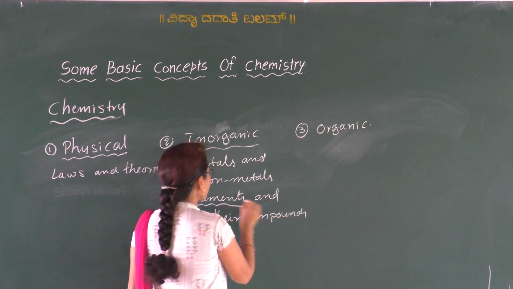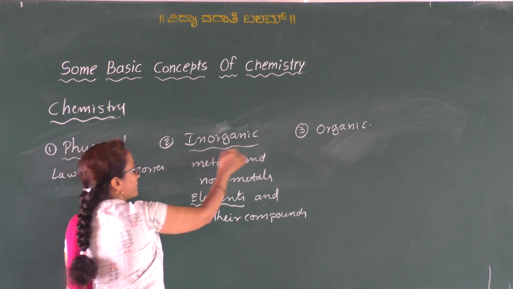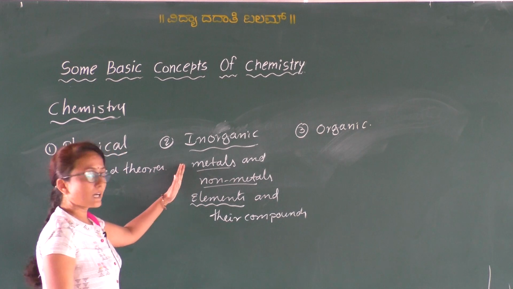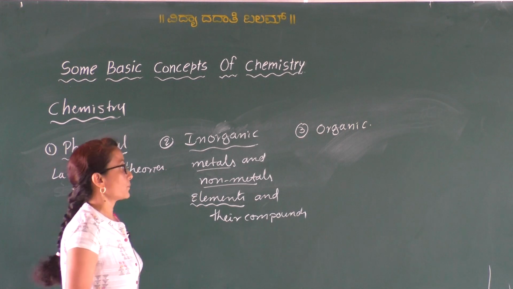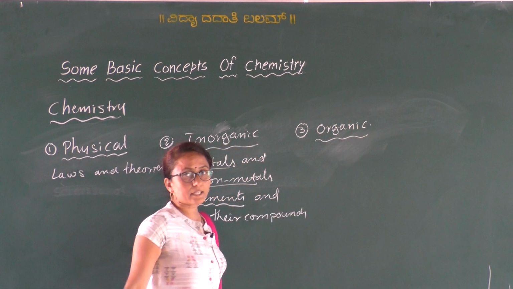The elements are of two types, that is metals and non-metals. Therefore inorganic chemistry is all about the study of metals and non-metals, that is the occurrence, extraction and the properties of their compounds.